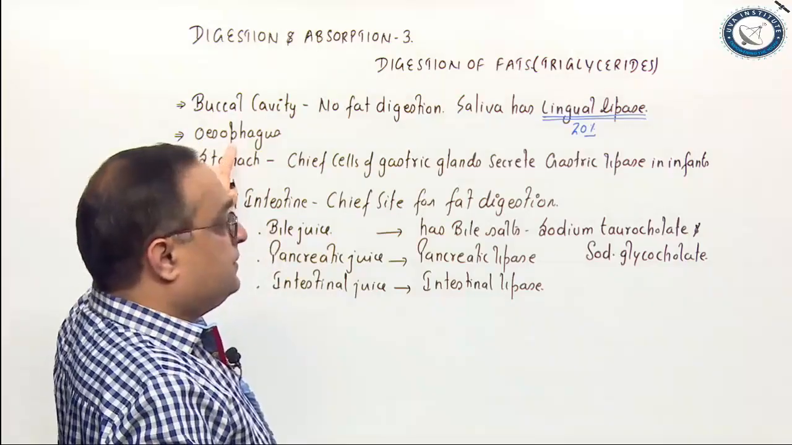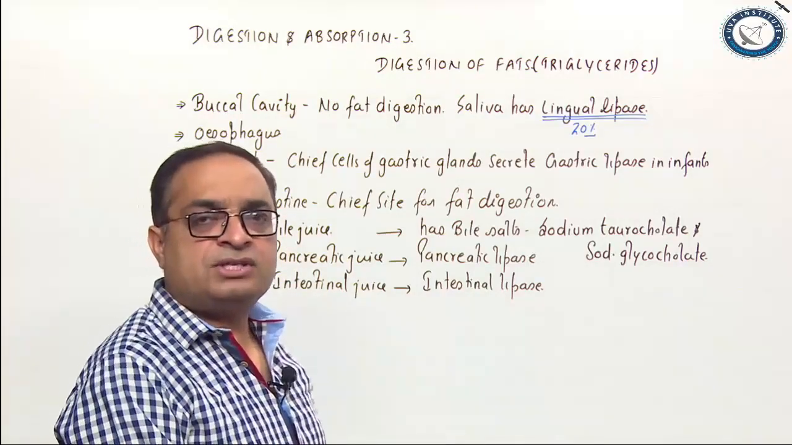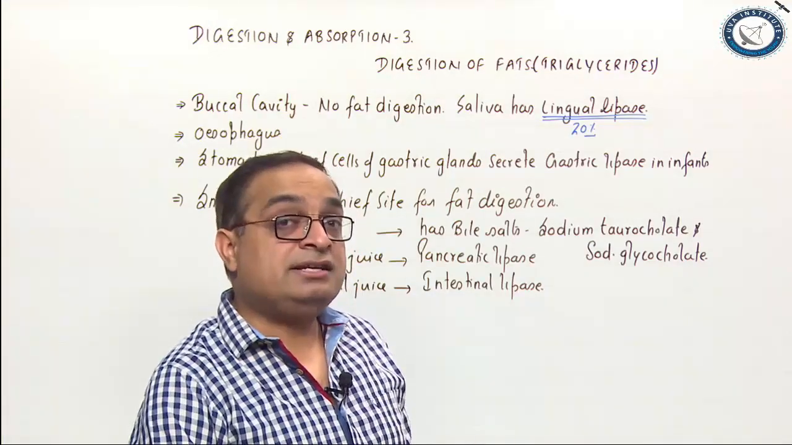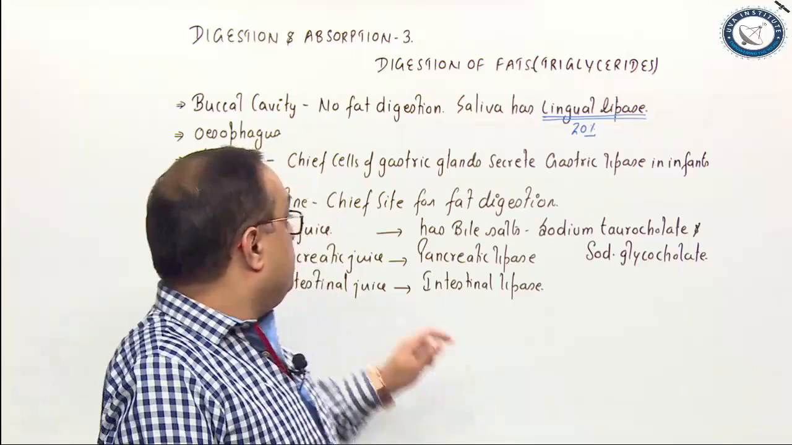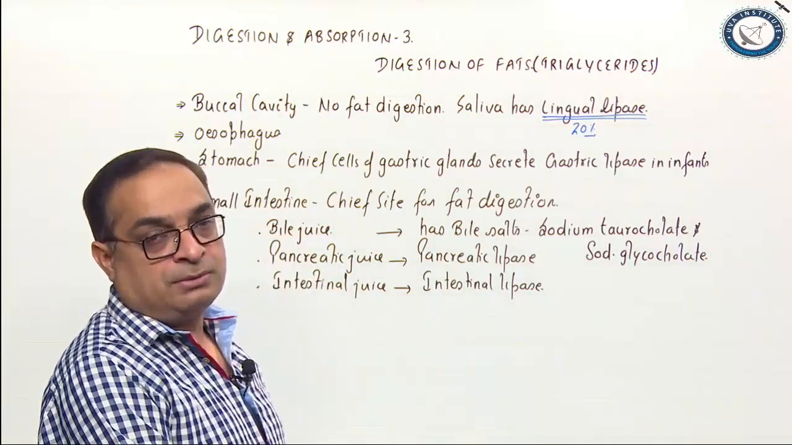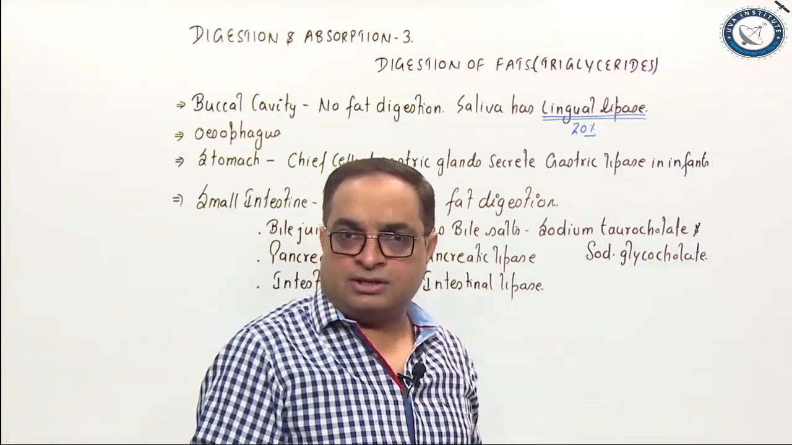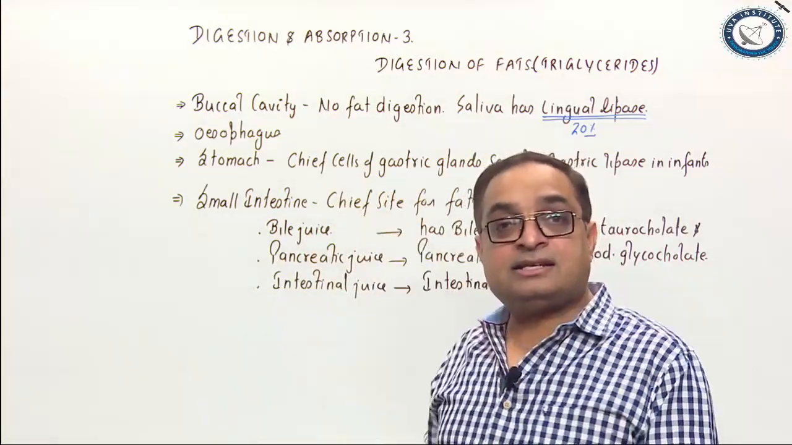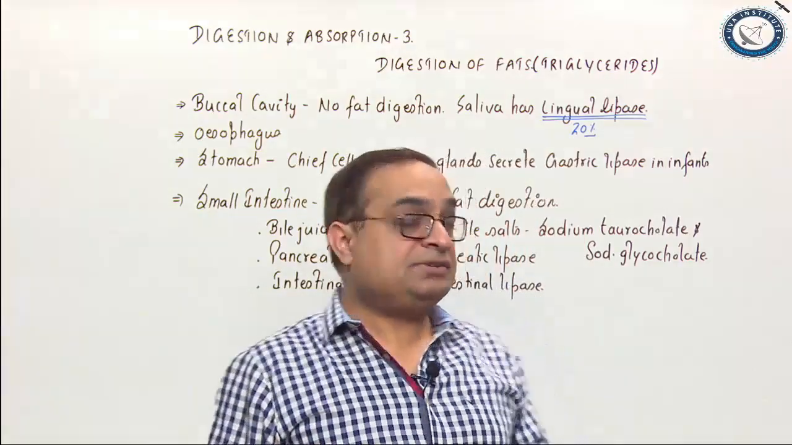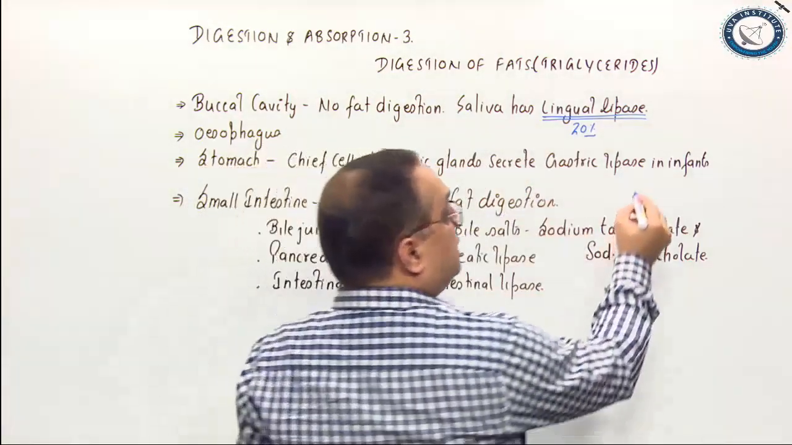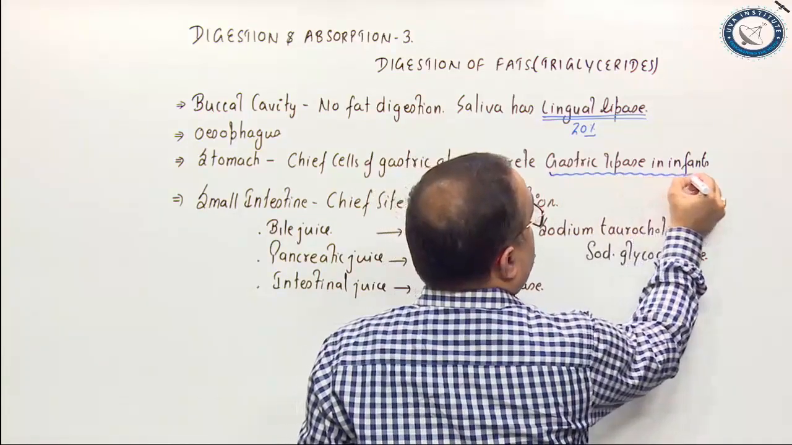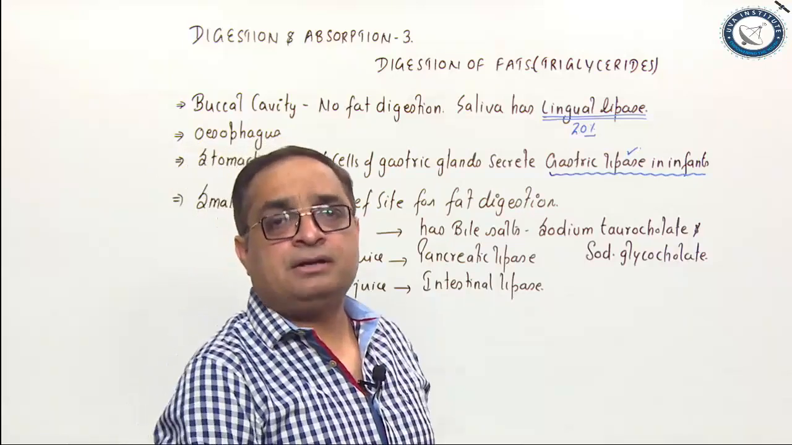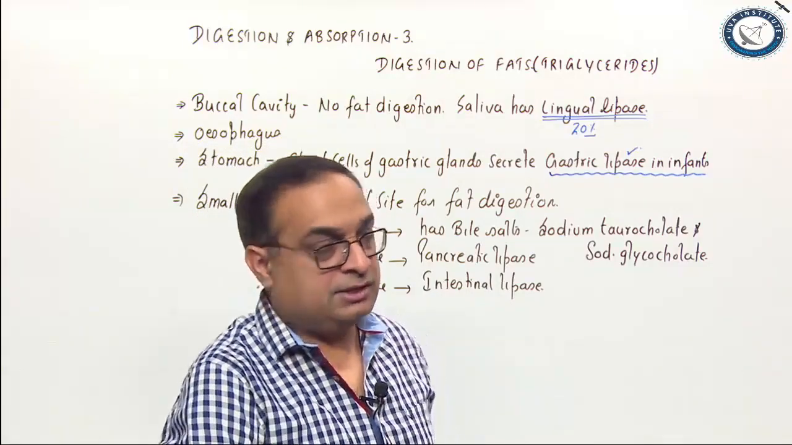Next, esophagus. As you know, esophagus is just a tube for passing food to stomach. Esophagus doesn't secrete any digestive enzyme. From esophagus, the food enters into stomach. Stomach has gastric glands. The chief cells of the gastric glands secrete an enzyme called gastric lipase in case of infants. This gastric lipase is active in infants. It digests butter fat. It is a tributyrase.